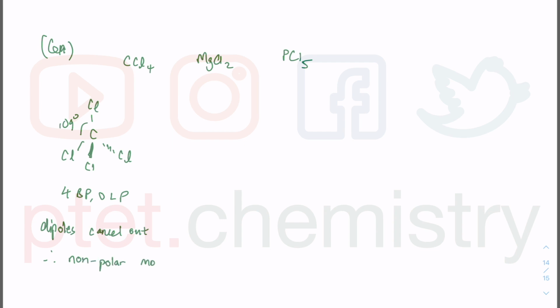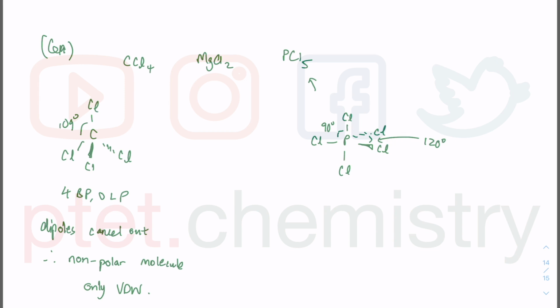If it is a non-polar molecule, you are just looking at van der Waals forces of attraction. Now we also have another molecule here, PCl5. This one is trigonal bipyramidal. It has a trigonal planar base with bond angles of 120 degrees, and then the other bond angle is 90 degrees.